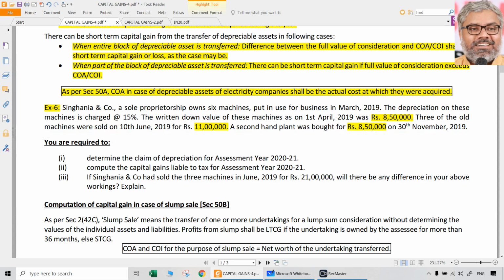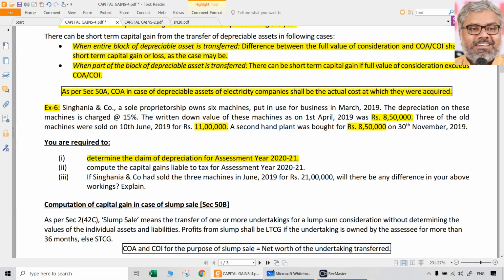Whether it is second hand or first hand, for normal depreciation there is no difference. If at all there is a difference, that would be for additional depreciation. We don't need to worry about it. Basically, what is the depreciation that Singhania and Co., a sole proprietorship firm, can claim during the assessment year 2020-21? That is the question.